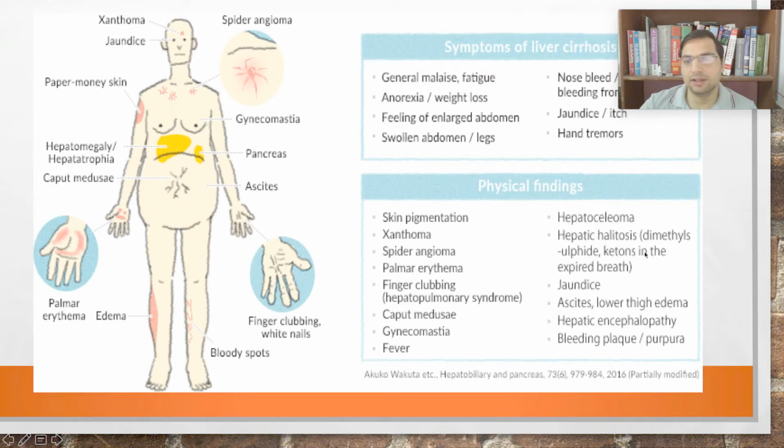Gynecomastia, fever, right? Halitosis, bad breath because of the fetor hepaticus, because of the sulfur compounds in the intestine and their not so proper metabolism, their not so proper disposal by the liver. It will lead to halitosis. Jaundice, ascites, excuse me, pancreas, it is wrongly placed here. Spleen, splenomegaly, hepatomegaly, ascites, palmar erythema, edema.